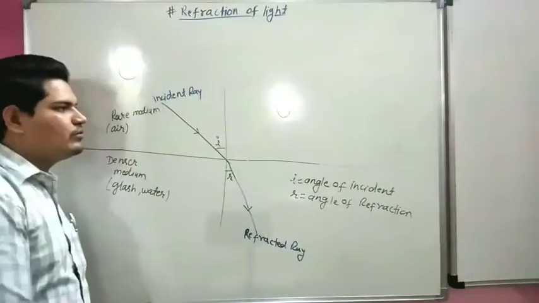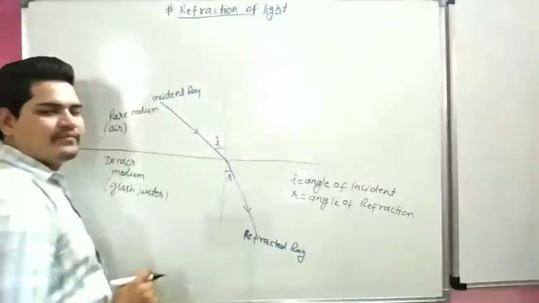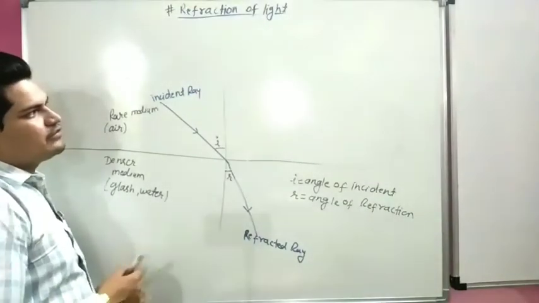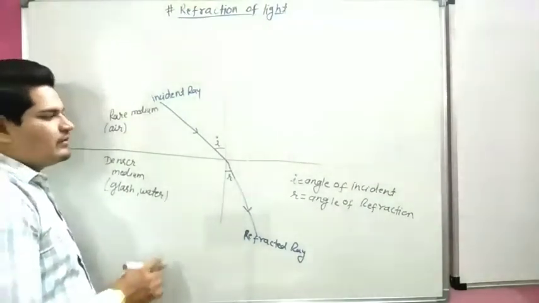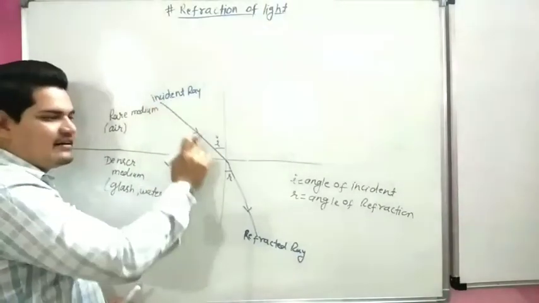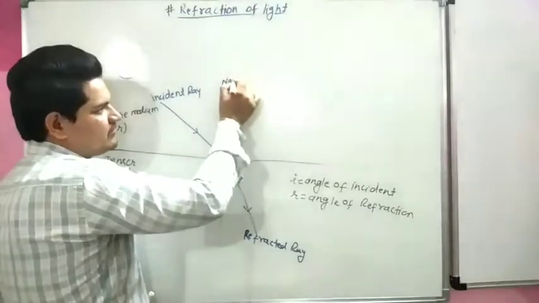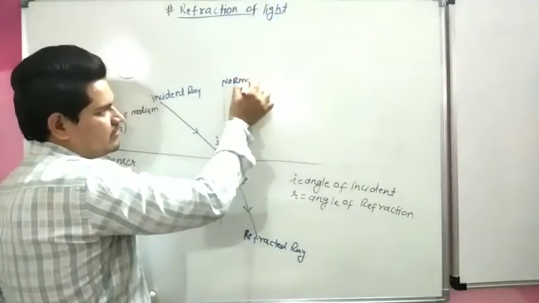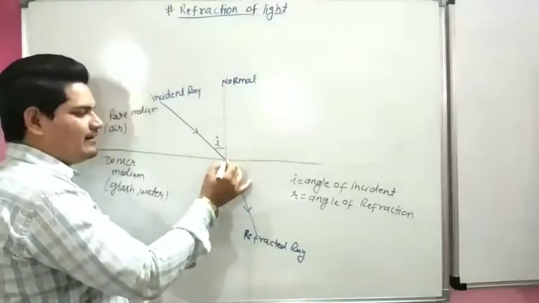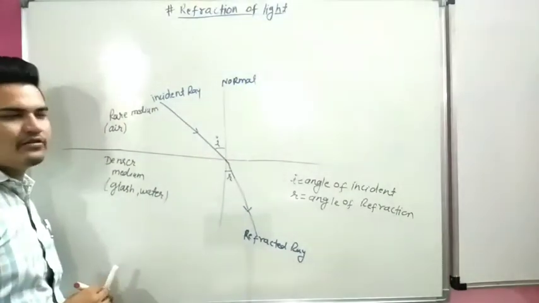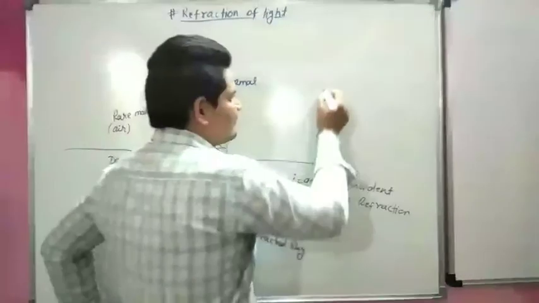There are also two laws of refraction of light. First law: this incident ray, this refracted ray, and this normal all lie at the same point. This is the first law.